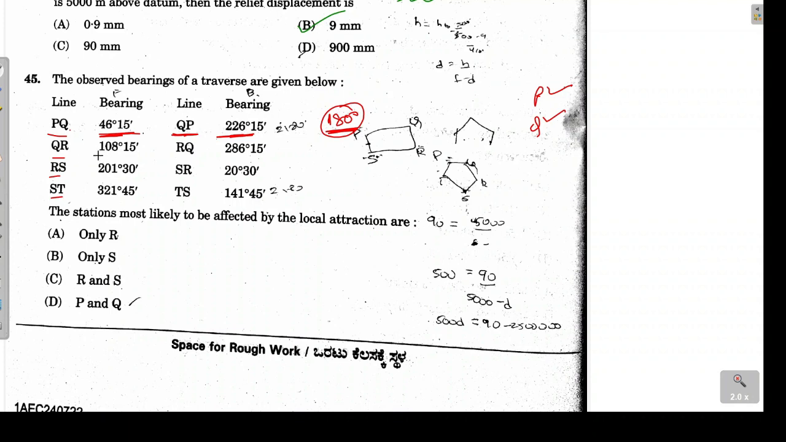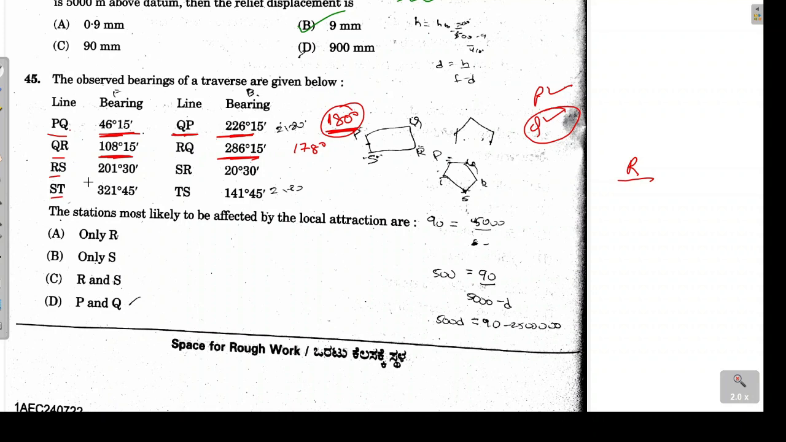Here I have to take the difference of 108 degrees 15 minutes and 286 degrees 15 minutes. When I take the difference, this value is 178 degrees. So clearly it tells us that either Q or R is affected or both are affected by the local attraction. But we know that Q is already free from local attraction. That means only R is affected due to the local attraction.